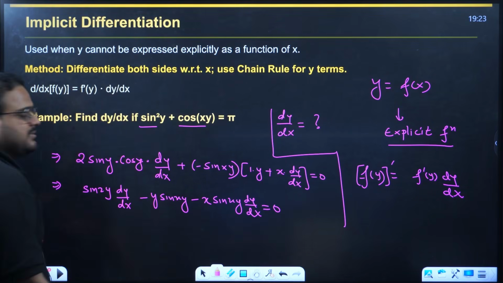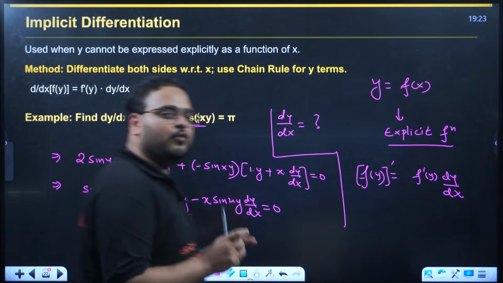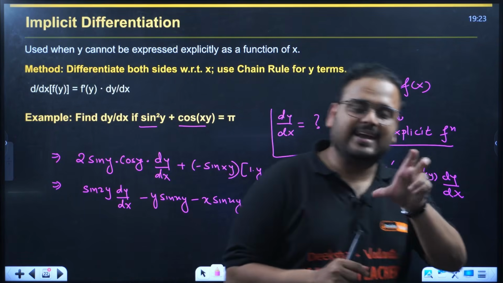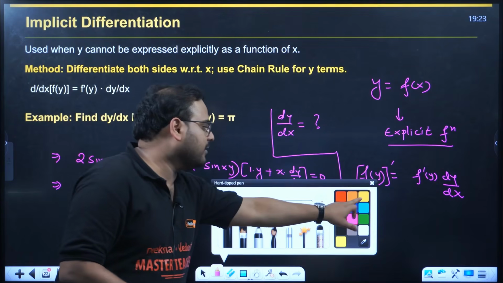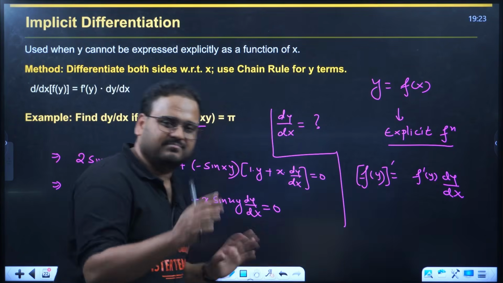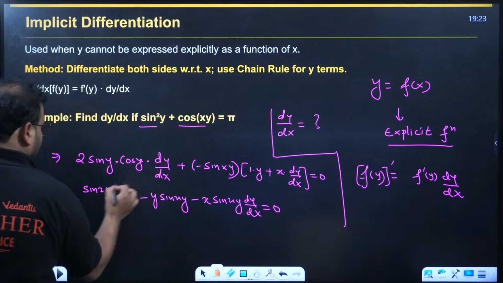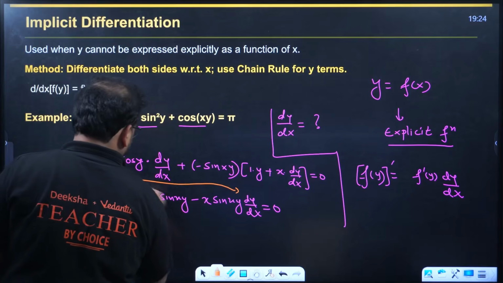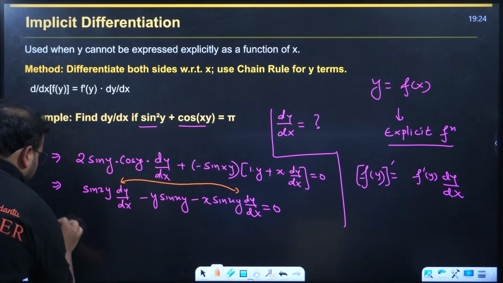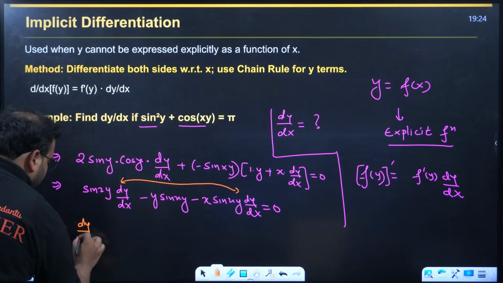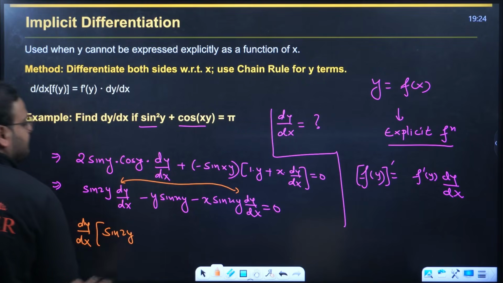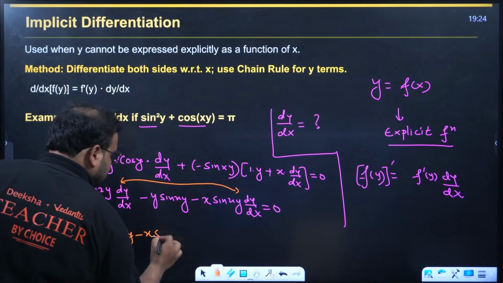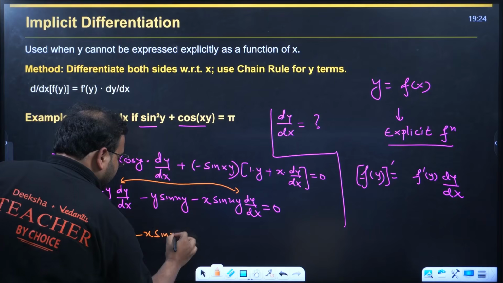You're looking to find out the value of dy by dx. So we'll take dy by dx common from the common terms, and the rest we'll solve like a linear equation. Take dy by dx common, guys. If you do that, you will have over here sine 2y minus x sine xy.